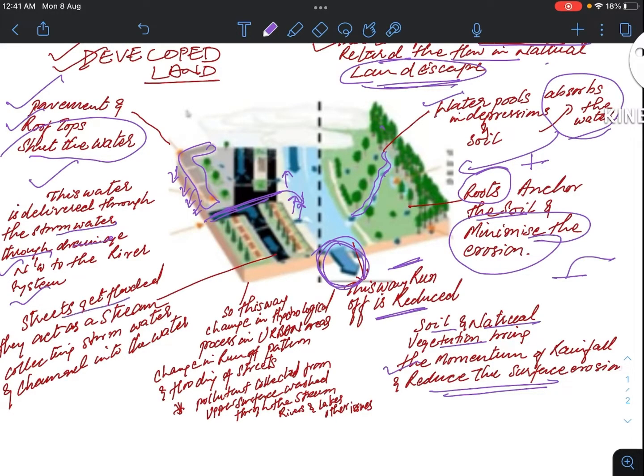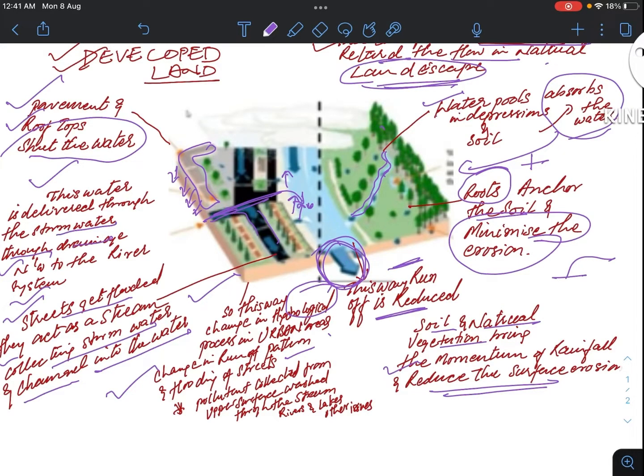So the street gets flooded, or it flows towards the stream or towards the streets. Streets get flooded, and they act as a stream collecting storm water and channeling it. This way, the change in the hydrological process in urban areas, change in runoff pattern and flooding of streets takes place.